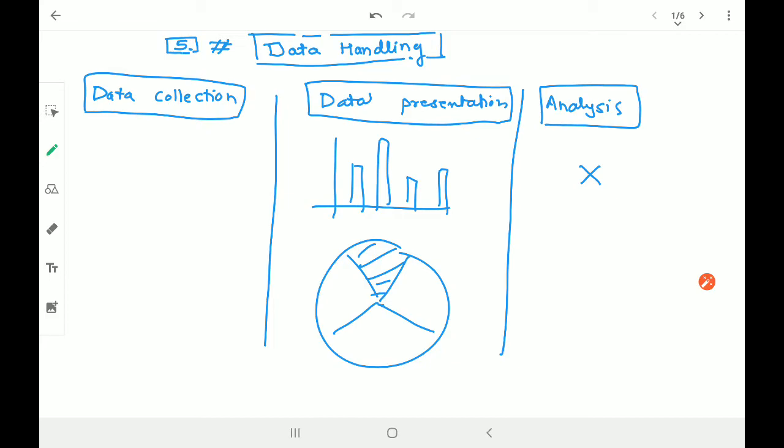Analysis of the data we are going to check next year. Okay, so forget about analysis of the data, so we erase it. Okay, so today what we are going to do, we are going to work on presentation of the data, that means graphs we are going to work on. So the first few exercises or first few parts of this particular topic are about presentation. So let us talk about presentation.